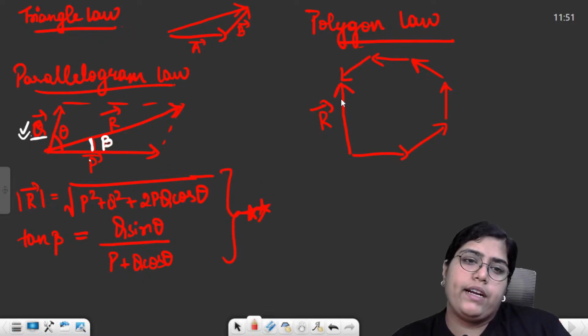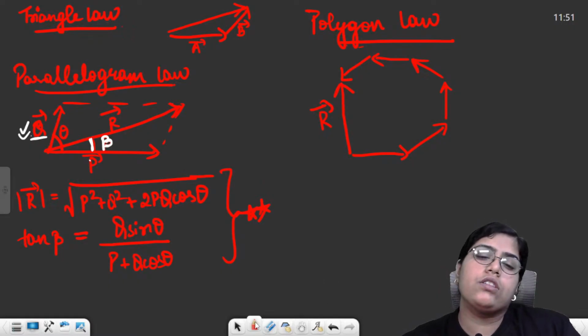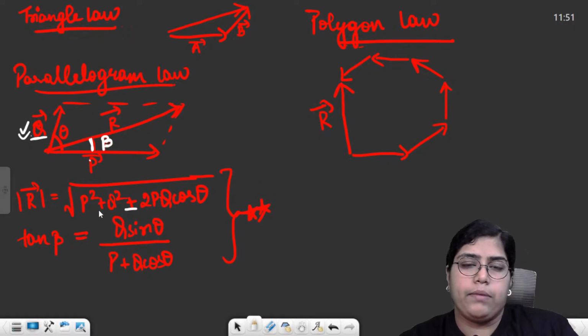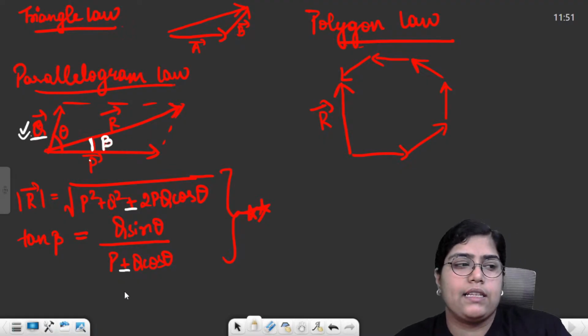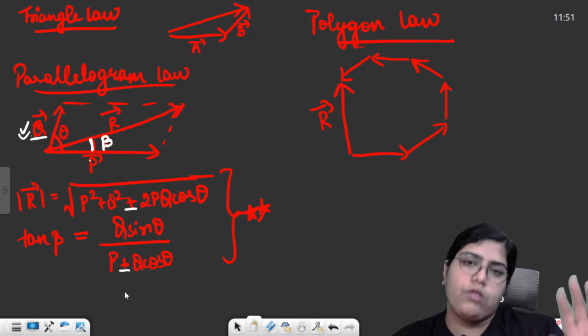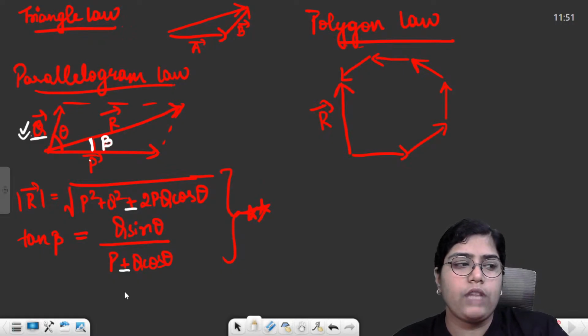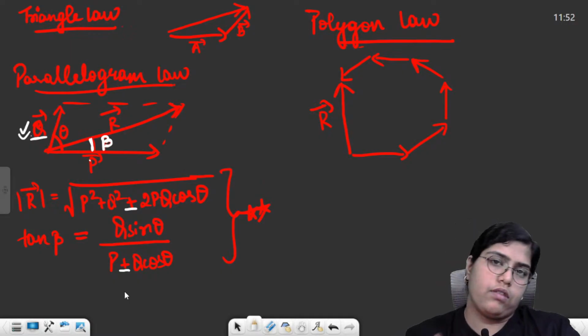Within vector addition, you might also see vector subtraction. So what changes occur in vector subtraction? Whenever you need to do vector subtraction, just change this plus sign to minus. Don't change this plus sign, it remains as is. This plus changes to minus and this plus changes to minus. These are the two basic changes which occur when you move from vector addition to vector subtraction. This was the first half of the chapter.